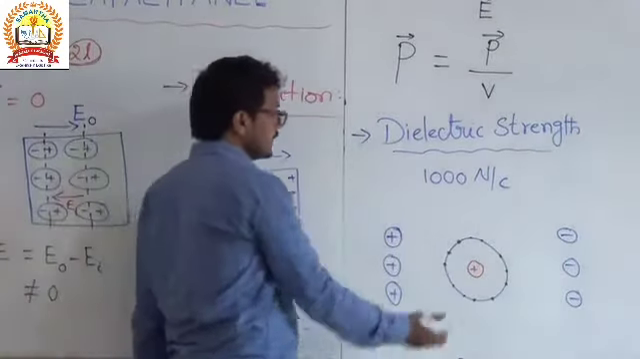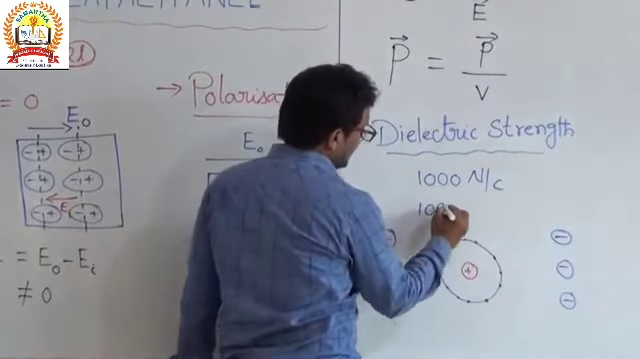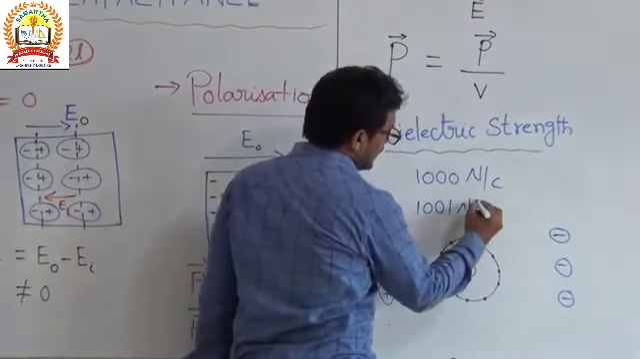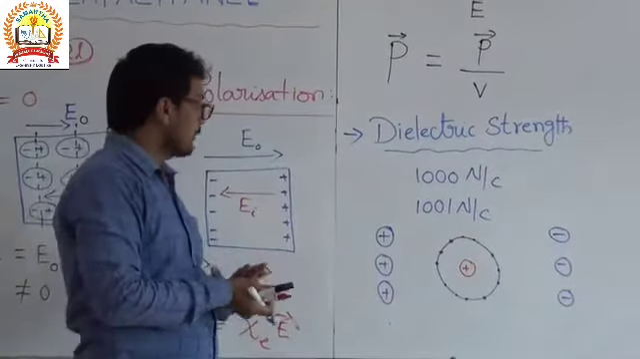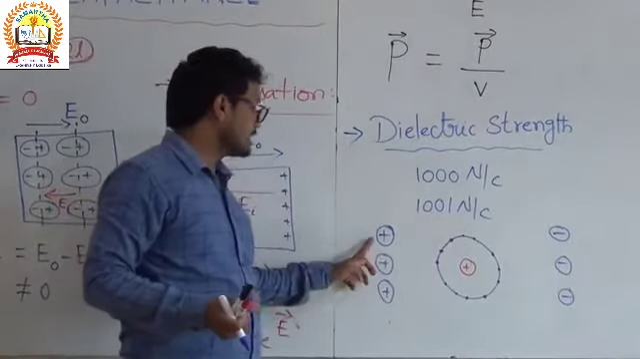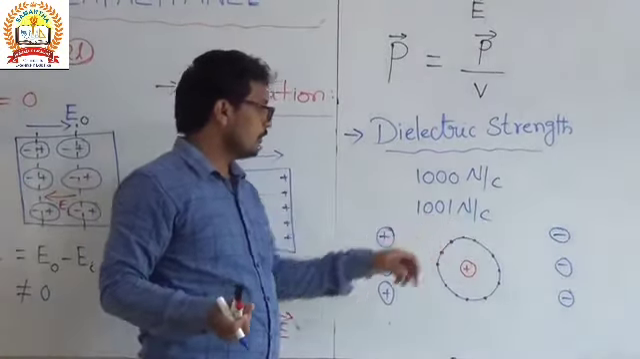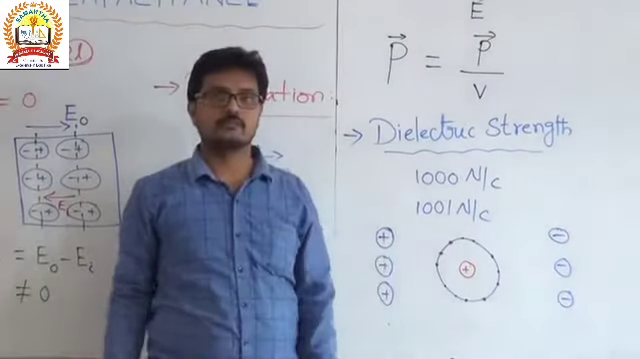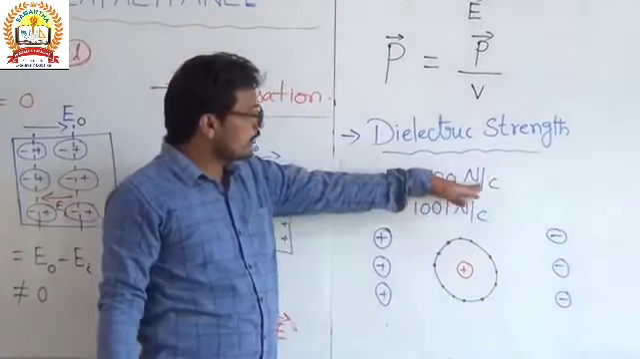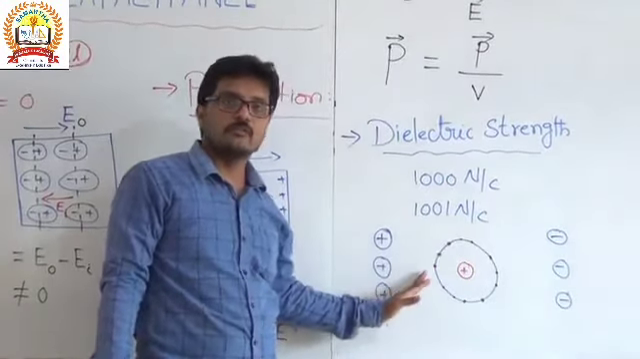Okay. Now we increase the strength of the electric field, for example to 1001 Newton per coulomb. So when we supply the maximum strength of the electric field, that is 1001 Newton per coulomb, then these electrons can come out from the substance. If you supply 1000 Newton per coulomb and those electrons are not coming out from the substance, then we supply more.